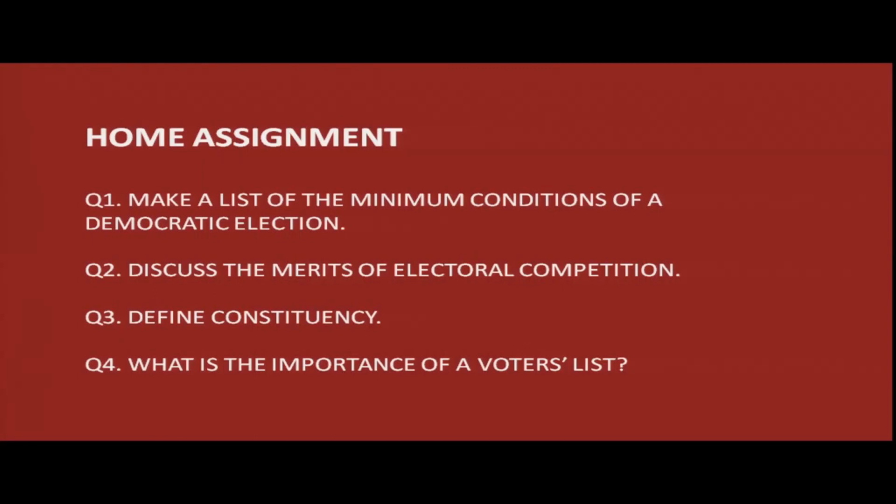Based on today's discussion, the following questions are to be done as home assignment. Question number 1. Make a list of all the minimum conditions required for a democratic election. Question number 2. Discuss the merits of electoral competition. Question number 3. Define constituency. Question number 4. What is the importance of a voters list?